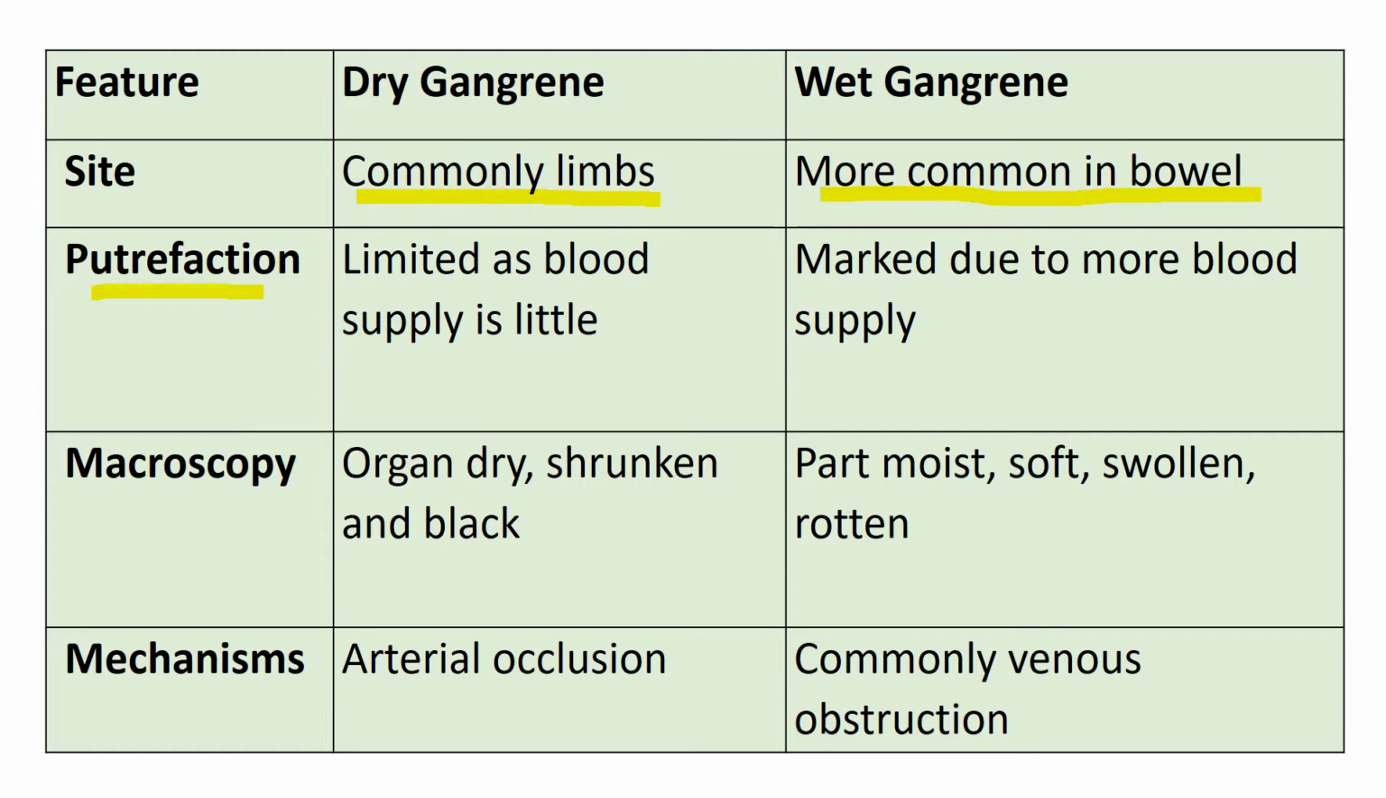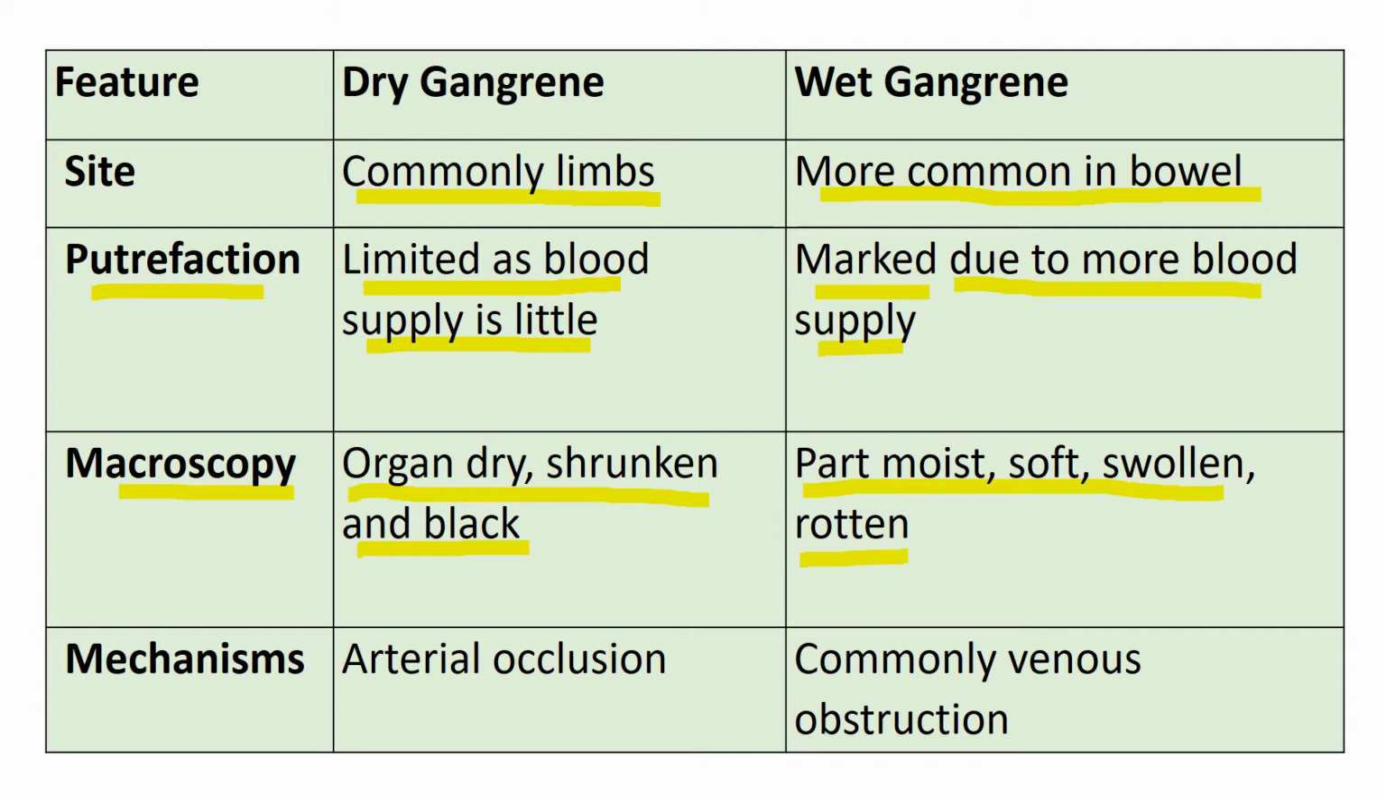In dry gangrene, putrefaction is limited as the blood supply in dry gangrene is little, but in case of wet gangrene, putrefaction is marked due to more blood supply. Macroscopy. In dry gangrene, the organs are dry, shrunken and black, but in case of wet gangrene, the organs are moist, soft, swollen and rotten.